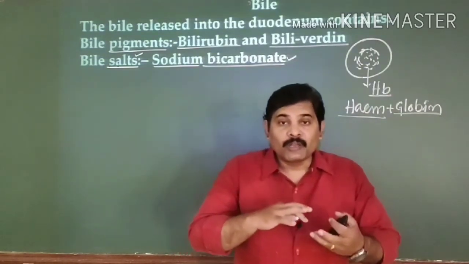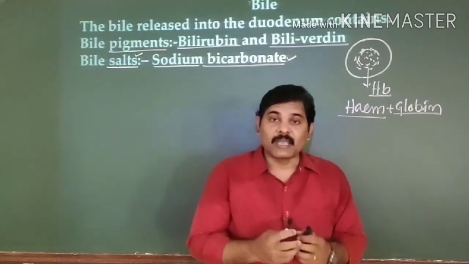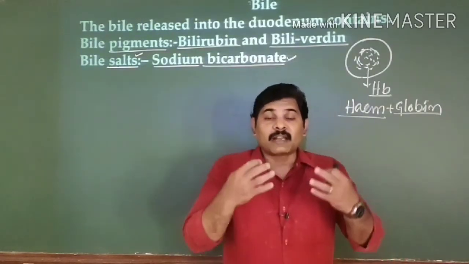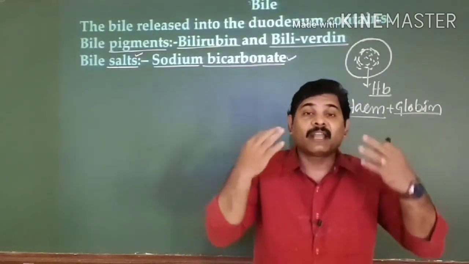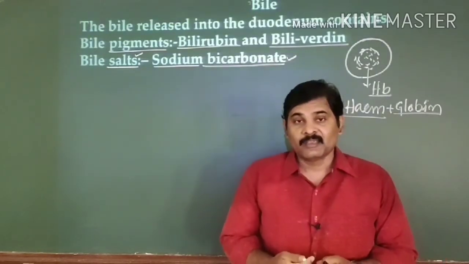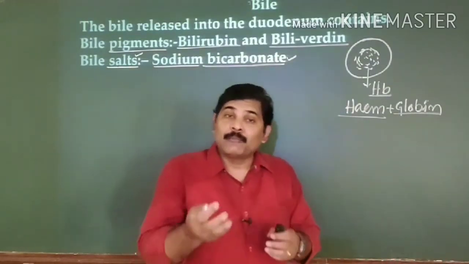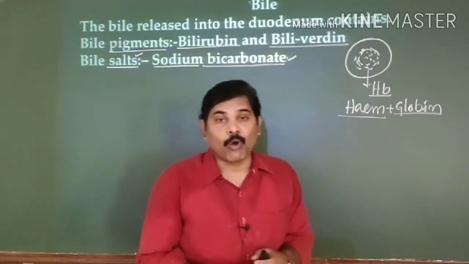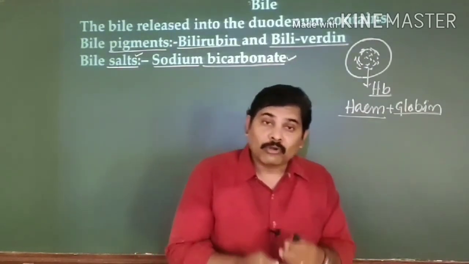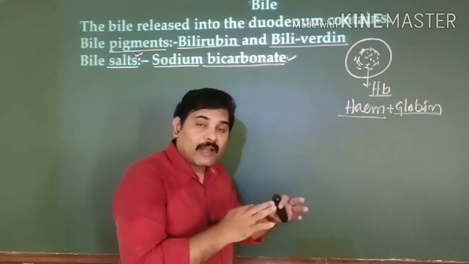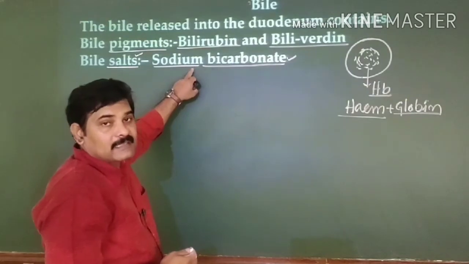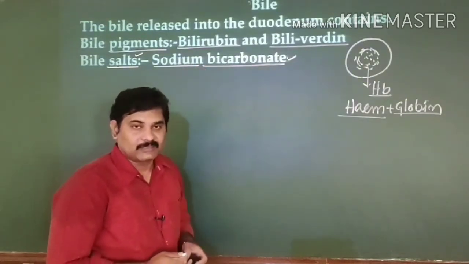When the food in your stomach is mixed with highly concentrated hydrochloric acid, the acidic nature of the food increases. Such a highly acidic chyme, if it enters the duodenum, may damage the wall of the duodenum. To avoid this, in order to neutralize the acidic nature of the chyme, the sodium bicarbonate present in the bile juice helps us.